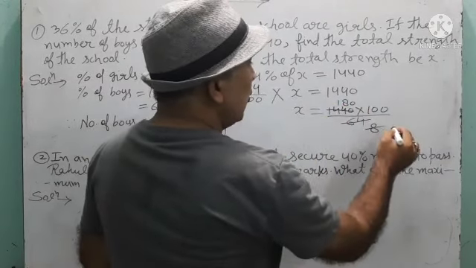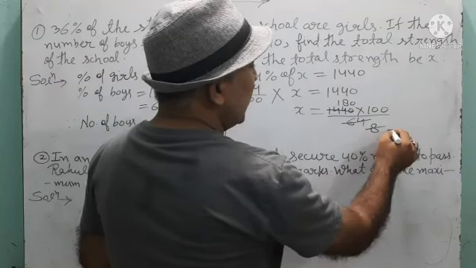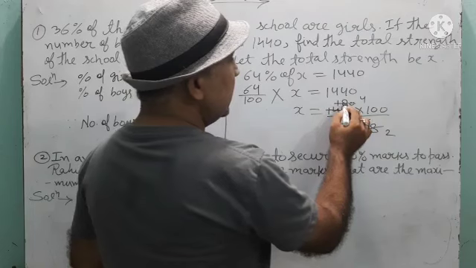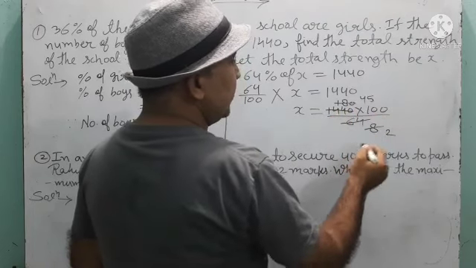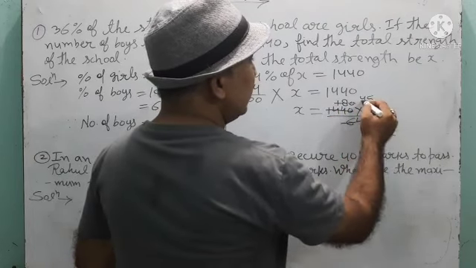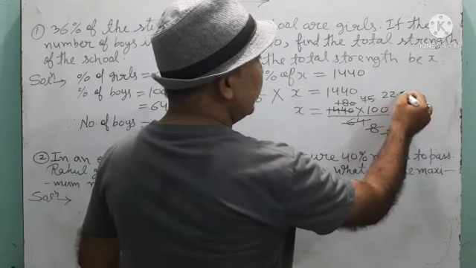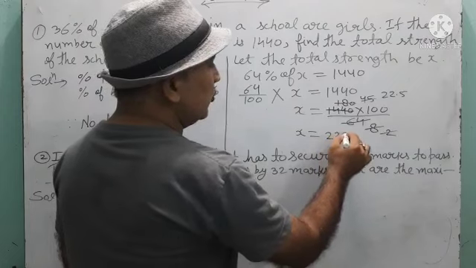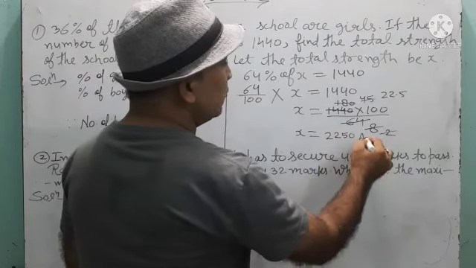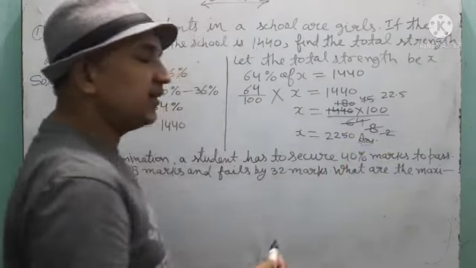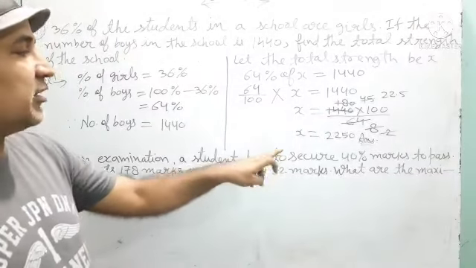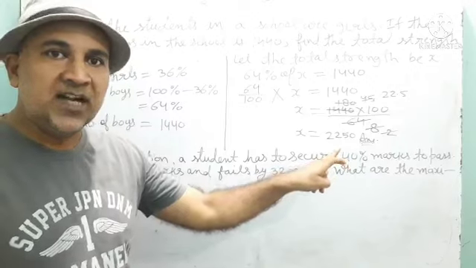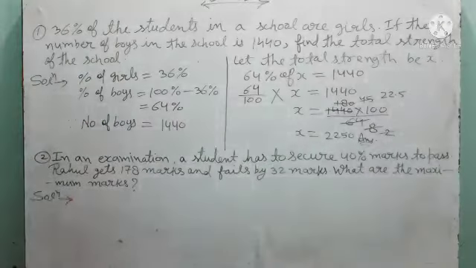Now 4 2s are 8, 4 4s are 16, and 4 5s are 20. And 2 is dividing 45 by 22.5 times. That means X is equal to 2250. That means the total strength of the school is 2250. Understood? Now see the second question.